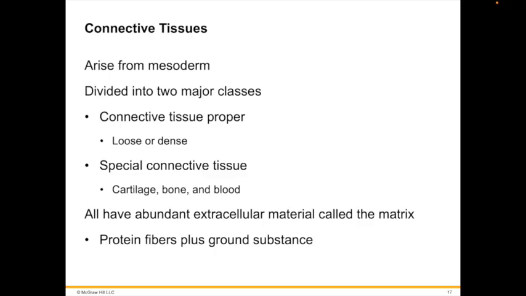The matrix contains protein fibers, a ground substance of other molecules, and often liquid. The gelatinous mesoglea found in diploblastic animals is strikingly similar in structure and function to connective tissues. So I'll now begin with special types of connective tissue.